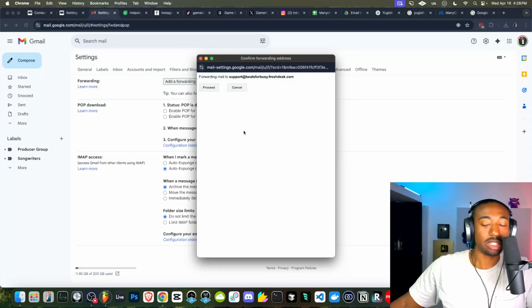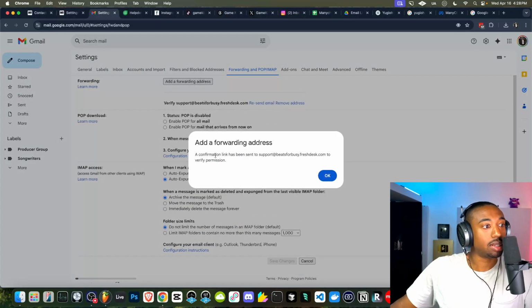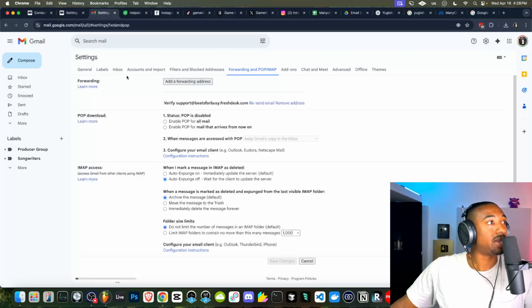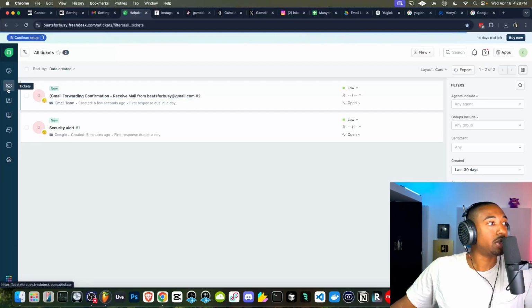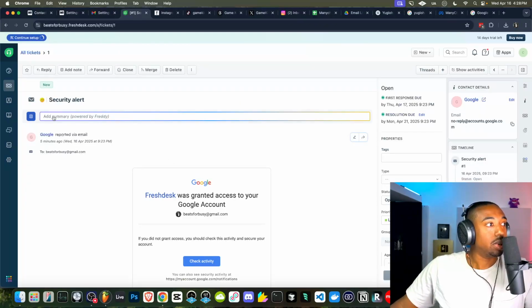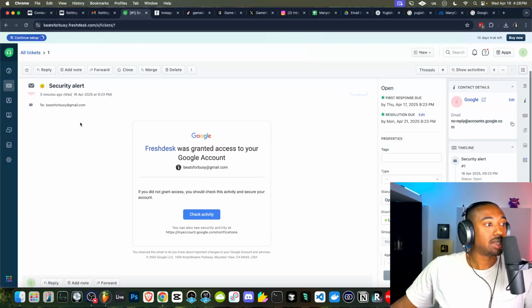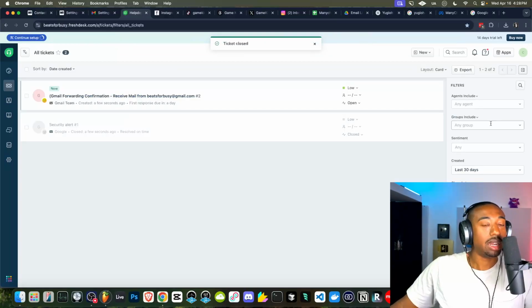All right, so now this message pops up. It says forwarding email to whatever. Let's hit proceed to give it permission here. And then it says a confirmation link was sent to the Beats for Busy Freshdesk. So now we need to go back to Freshdesk and check our tickets tab, which is this tab over here. And then we have our confirmation email. So now the email is being sent to the Beats for Busy at Gmail and now being sent to Freshdesk. And basically anytime you get a notification email, you just hit close.